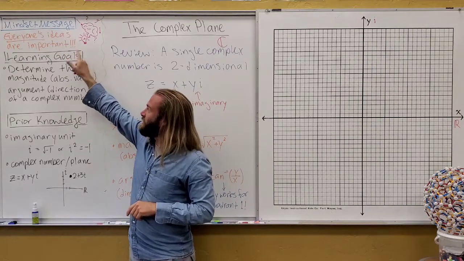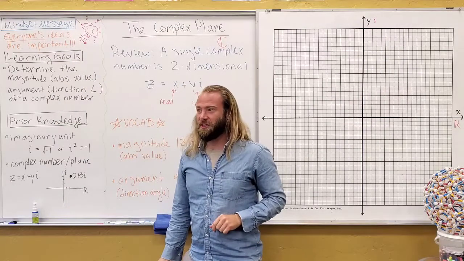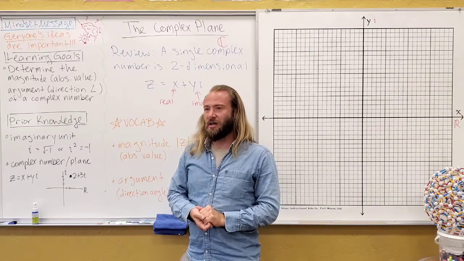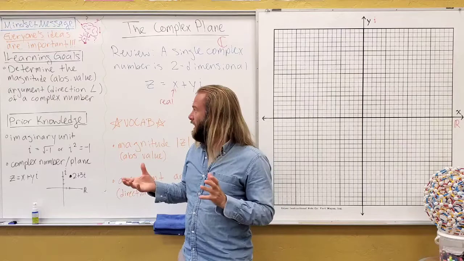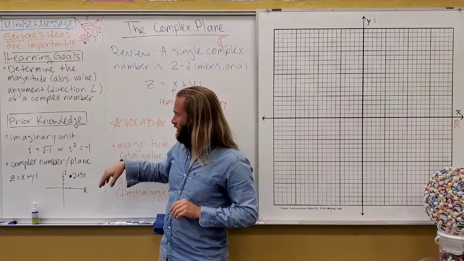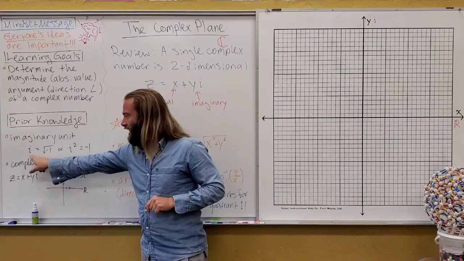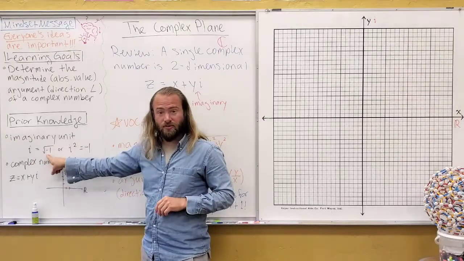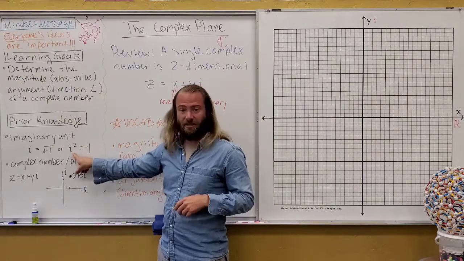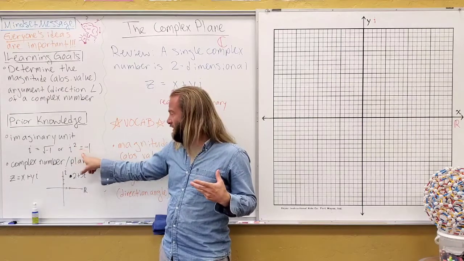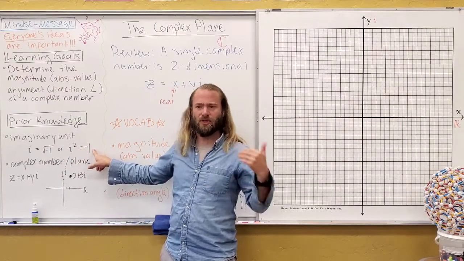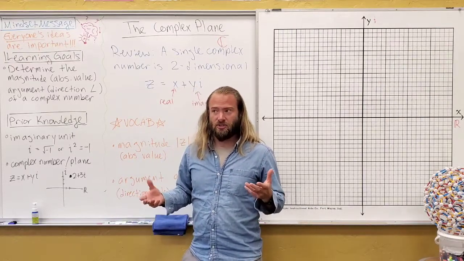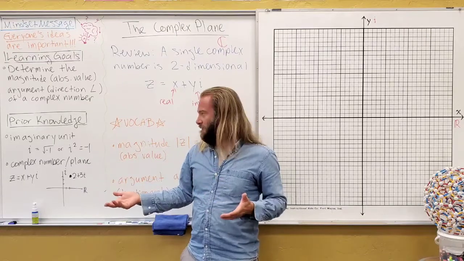Our mindset message for today is that everyone's ideas are important, and we've used this before, but I specifically chose this because we're talking about imaginary numbers here. If I jump into our prior knowledge, remember the imaginary unit i, and i stands for imaginary, is defined to be the square root of -1. And that also just means i is the number squared that gives me -1. You remember when we were younger, we previously didn't have any real number that worked to get a negative number when you square it, right?